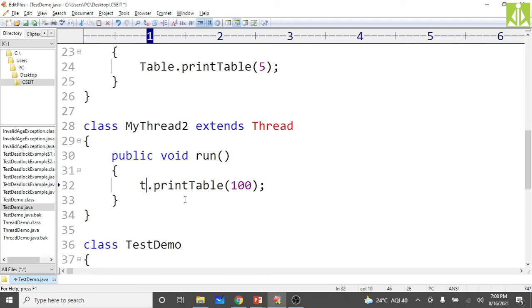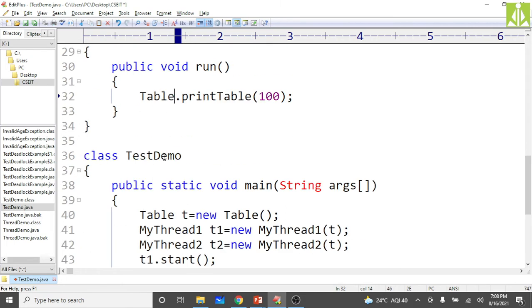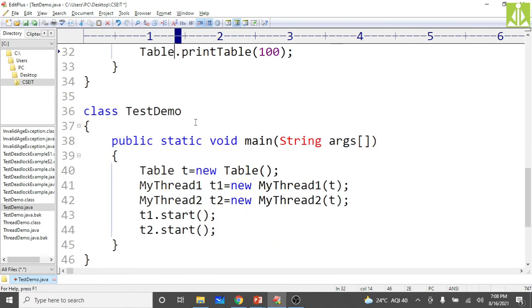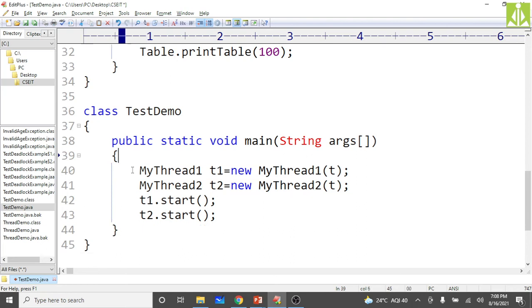That is the advantage of a static method, isn't it? So in class TestDemo, again no need of this one. Simply create your MyThread and MyThread2 class objects with the help of default constructor calls. Now instantiate those two threads with the help of the start method. So now again you will get the same thing.